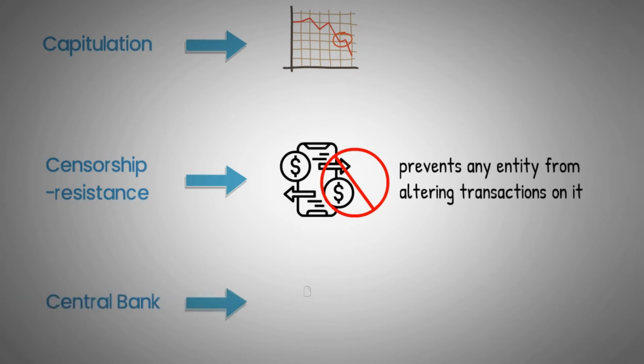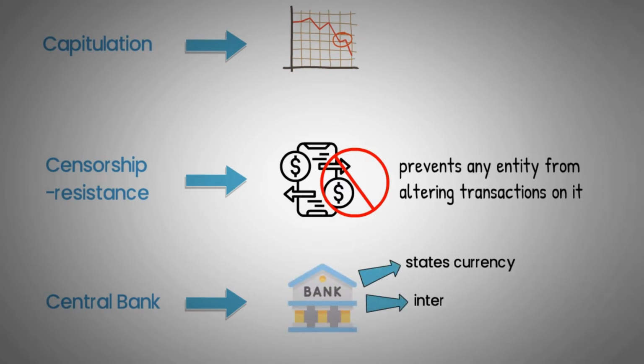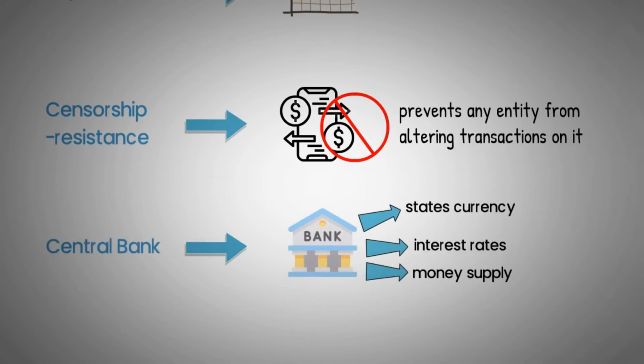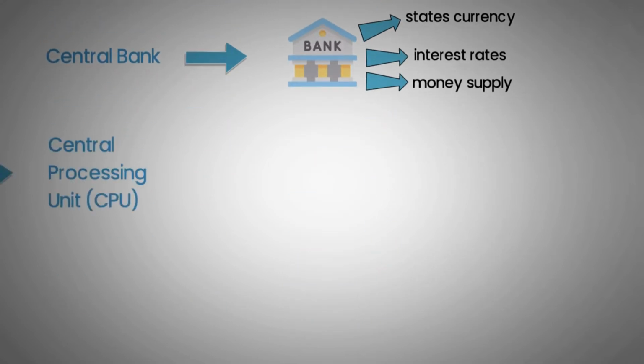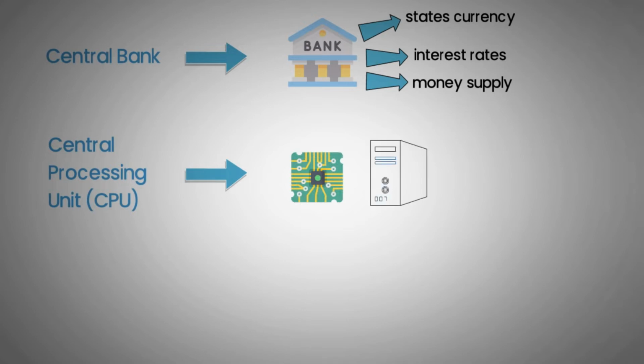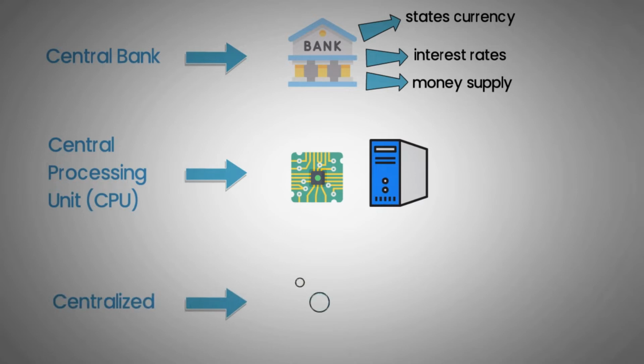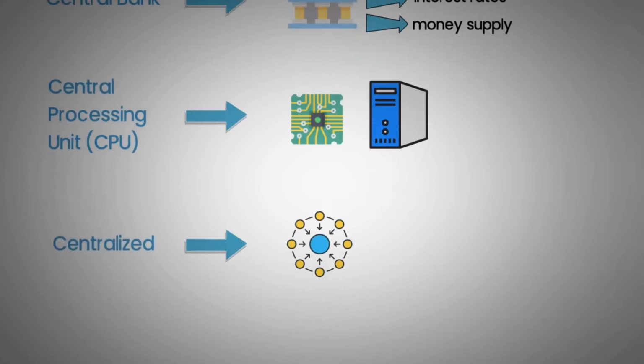Central bank, a financial institution that acts as a monetary authority and manages the state's currency, interest rates, and money supply. Central Processing Unit, or CPU. The part of a computer responsible for interpreting instructions of computer programs and executing operations. Centralized. When the planning and decision-making mechanisms are concentrated in a particular point within a system.